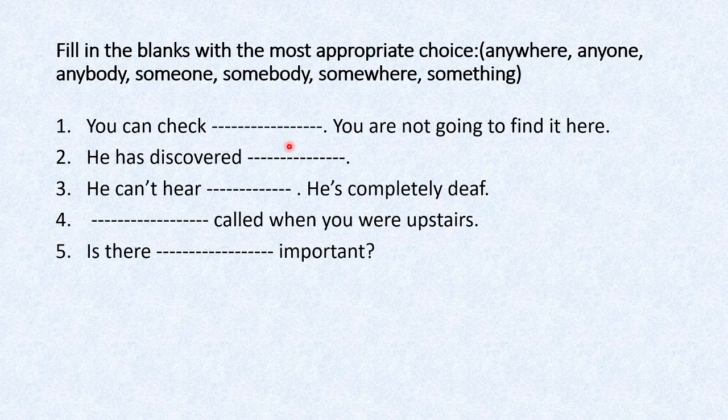Now let's get started. So you can check dash. You are not going to find it here. So a negative sentence, you can check anywhere. You are not going to find it here. Then she has discovered, positive sentence, she has discovered something. He can't hear. He's completely deaf. He can't hear anything. Negative sentence.